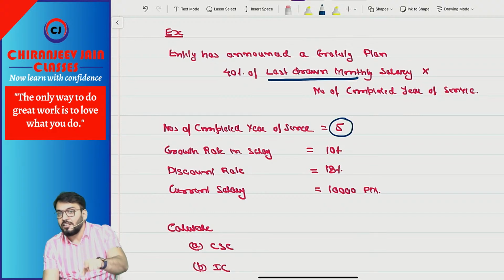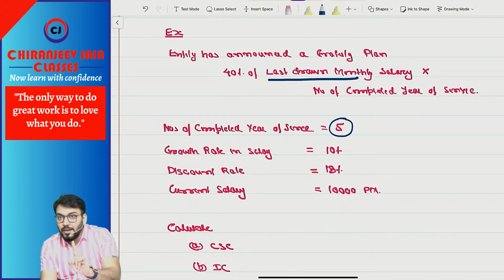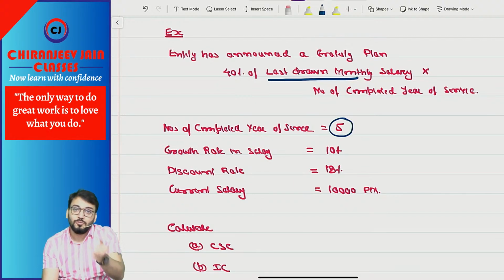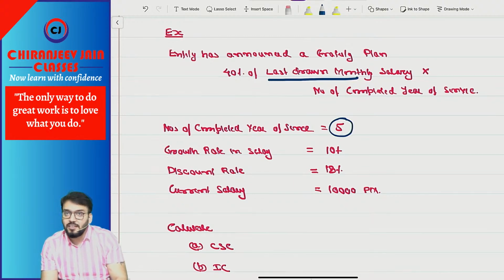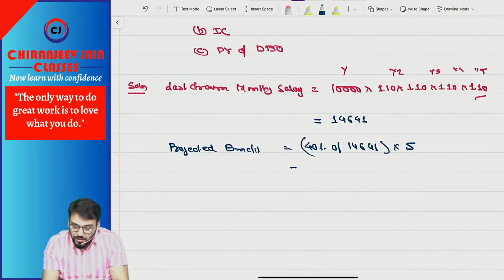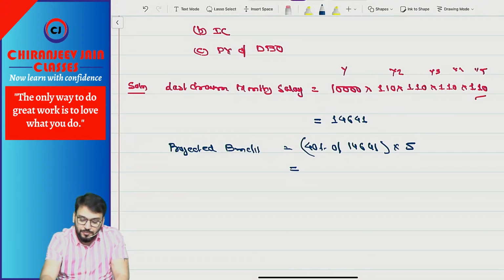It can be annual salary also; then you will multiply by 12. So I have given last drawn monthly salary, but it can be last drawn annual salary also. Then you will do 40% of annual salary. Understood? That will depend upon the information given in the question. So how much does it become? Can you give me the amount?